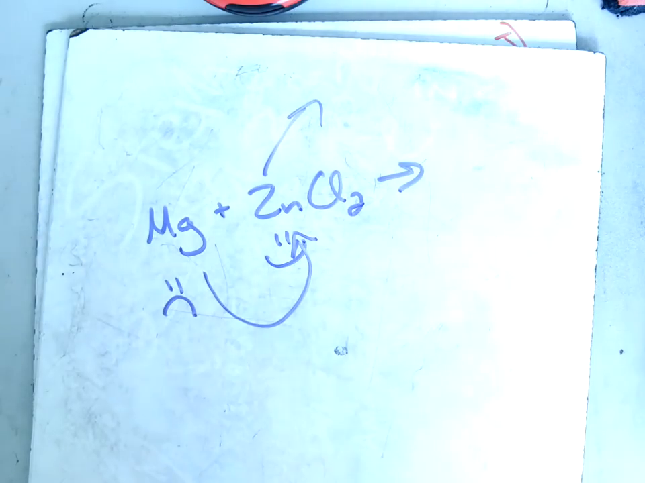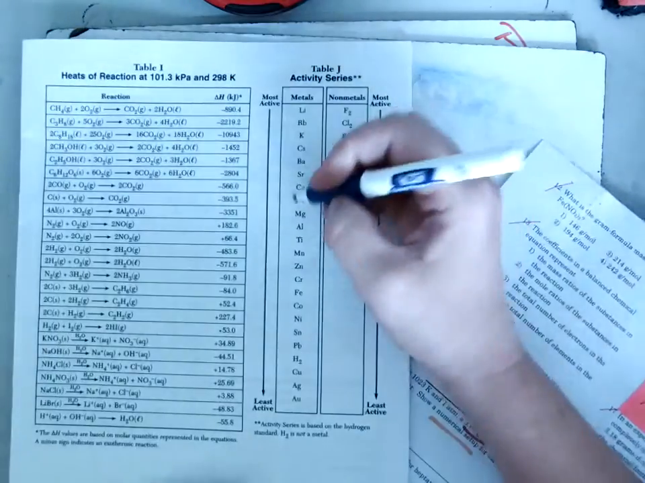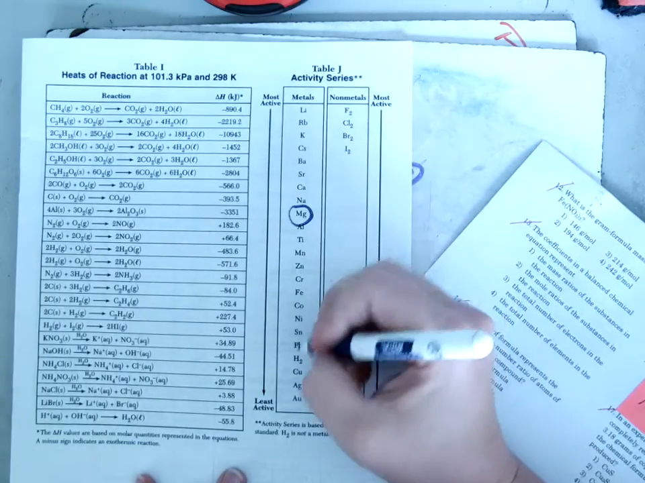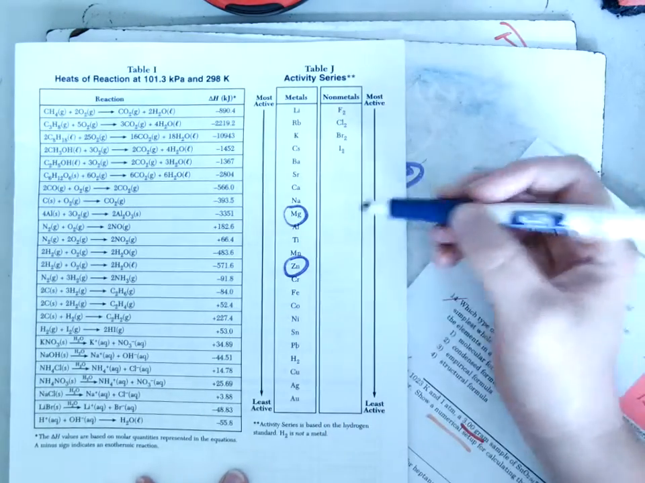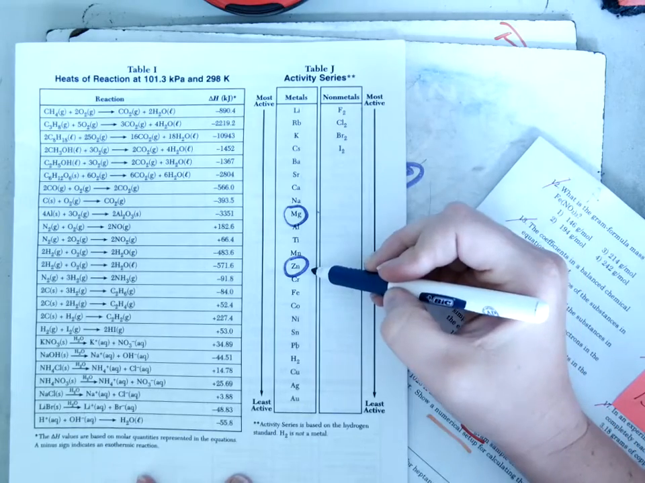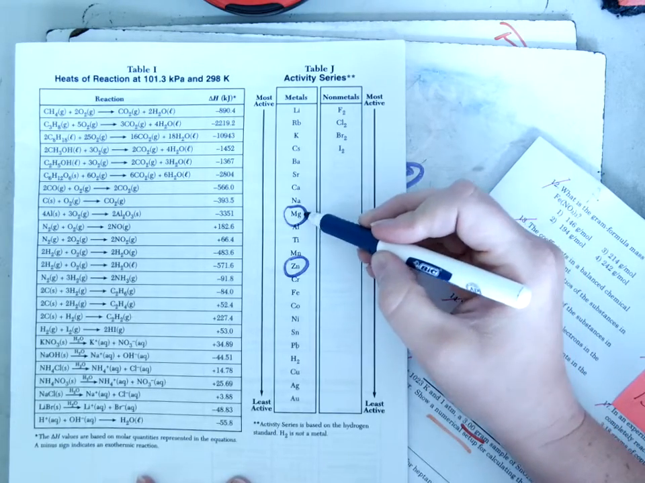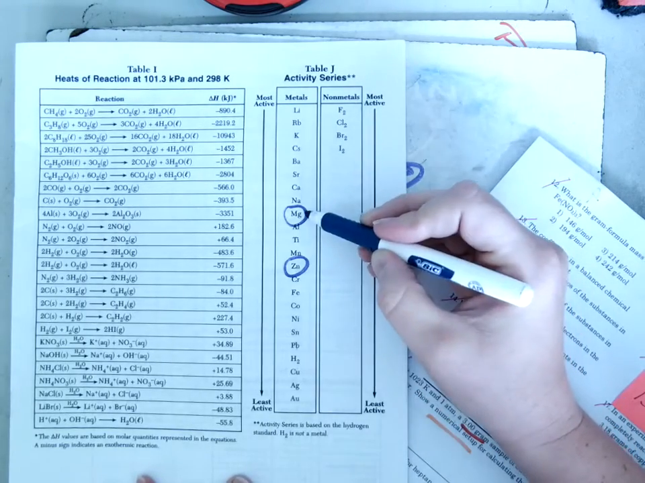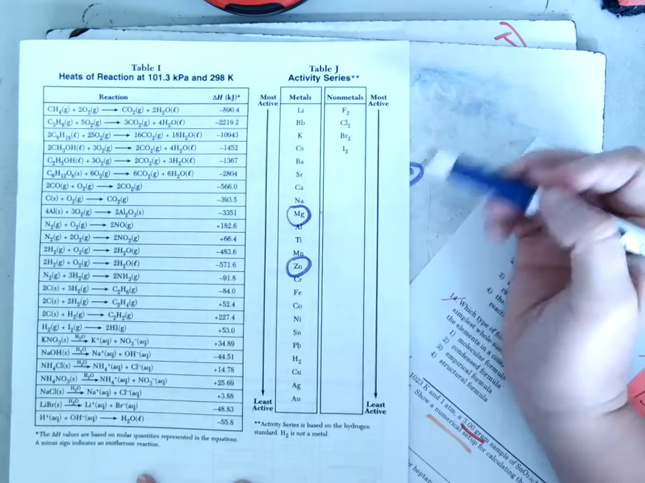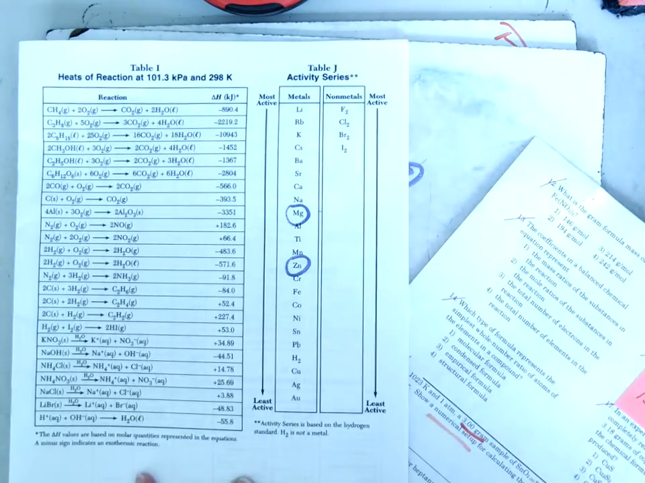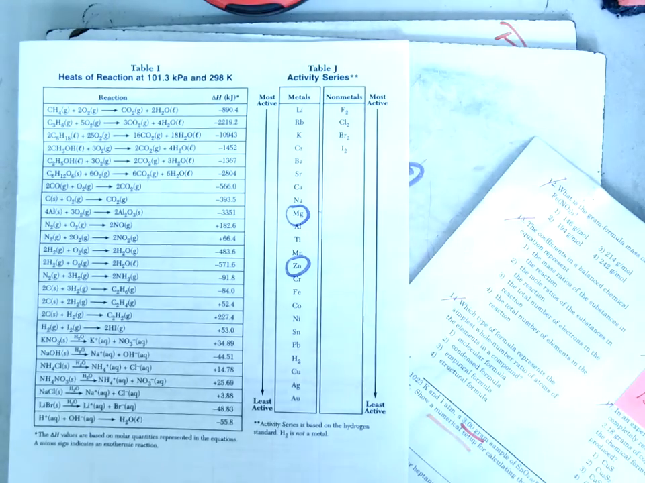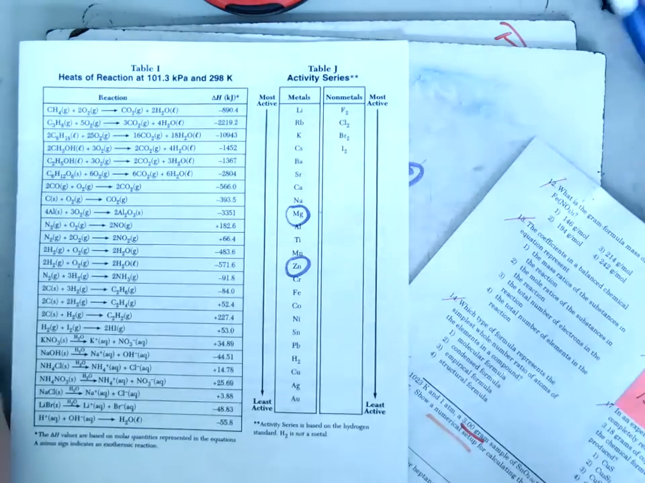Can he do it? I just checked Table J. Magnesium is here, zinc is here. Magnesium is the lonely guy trying to kick him out of the compound, so he will be able to, and this reaction will happen. So the first choice is the spontaneous one. Here are the other choices.